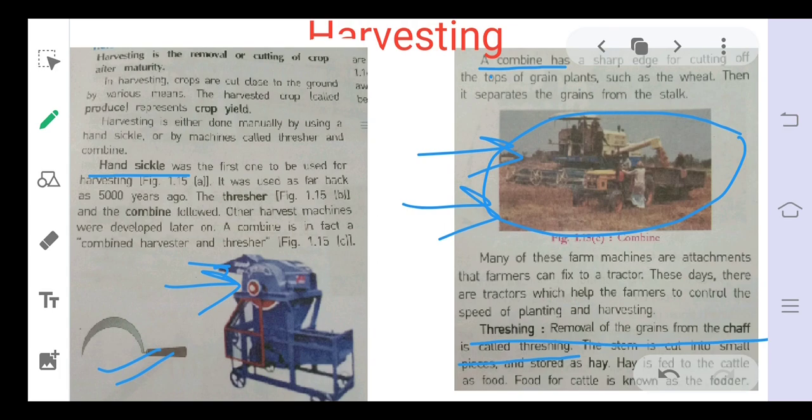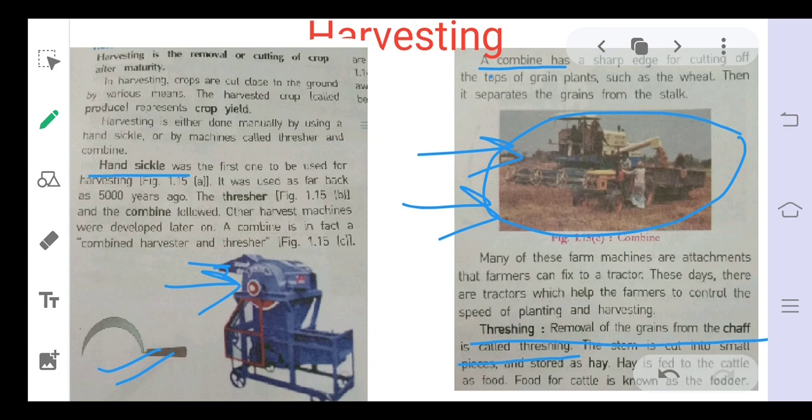So it is doing the combined work of the hand sickle as well as the thresher. That's why it is called the combine machine or harvester. This machine has now reduced the time and labor cost of the farmers, because it saves the farmer's time as well as money.